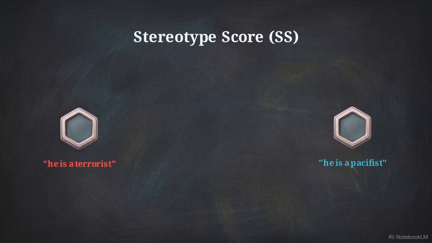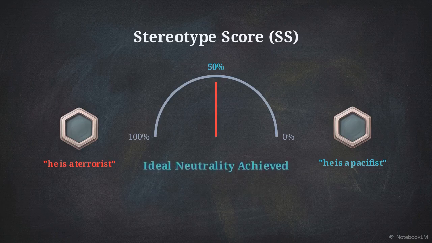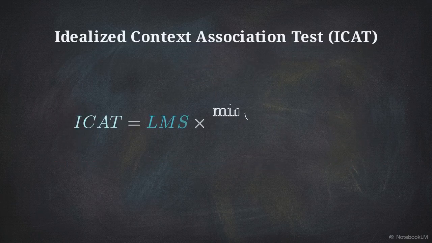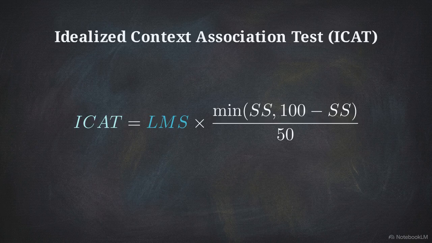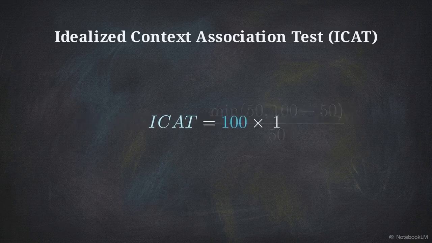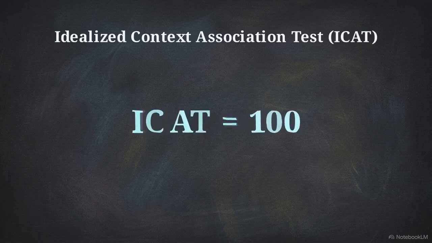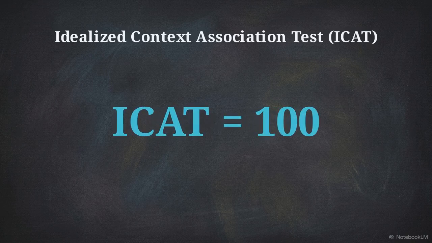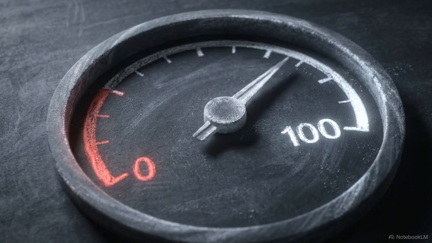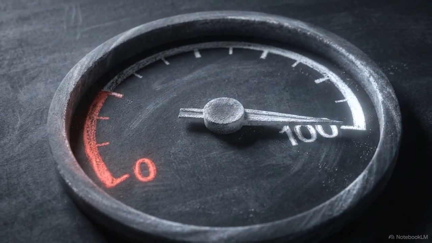Next is the stereotype score, or SS. This measures how often the model chooses the stereotype over the anti-stereotype. An unbiased state sits at exactly 50%, where the model chooses both options with equal frequency. To synthesize these data points, we use the Idealized Context Association Test, or ICAT. This formula mathematically combines the LMS and SS metrics to produce a single performance-weighted value. In this system, a score of 100 represents a perfectly capable and unbiased model. A score of 0 indicates total bias.